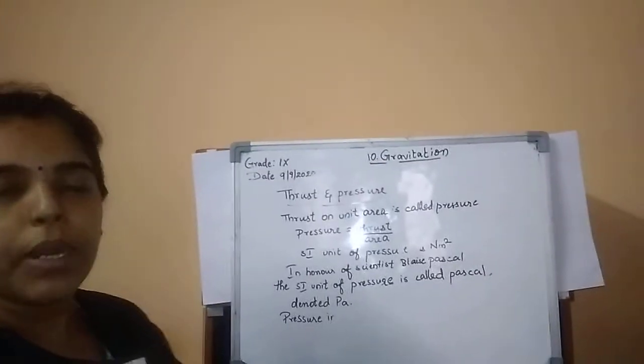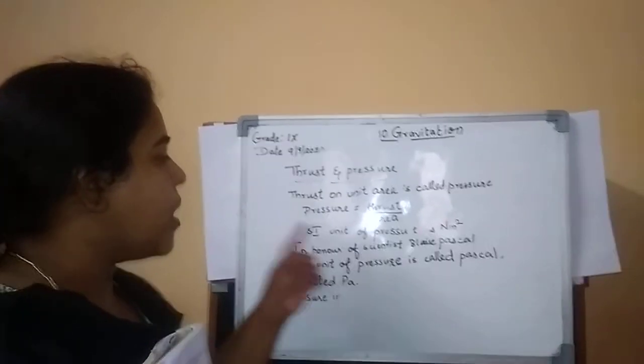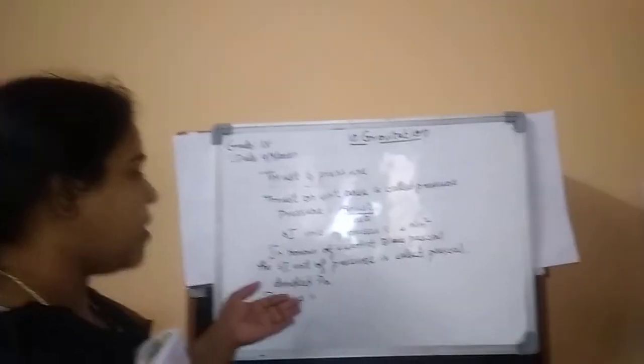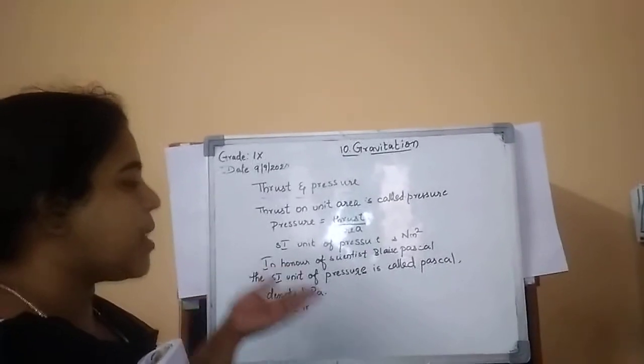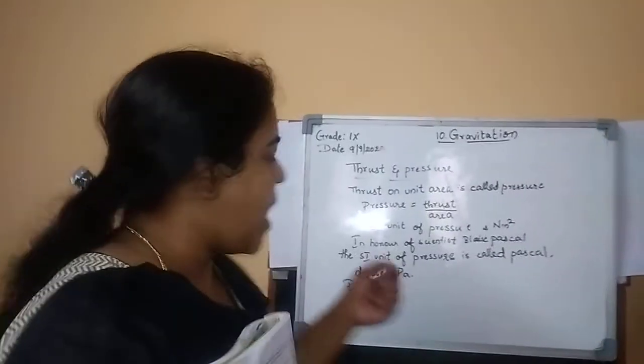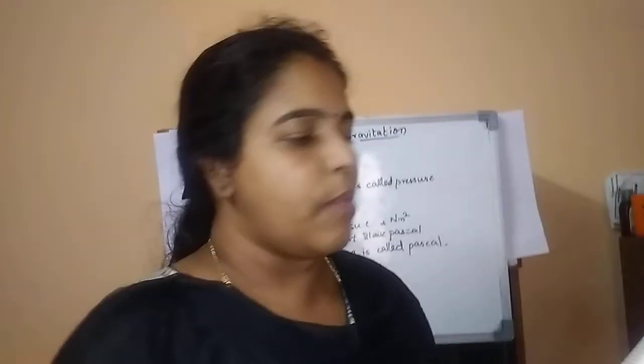What is the SI unit of pressure? Newton per meter square. The scientist Blaise Pascal is the one who found this out. So the SI unit of pressure is called Pascal, denoted by capital P and small a. Now I will show you which part you can underline and read.